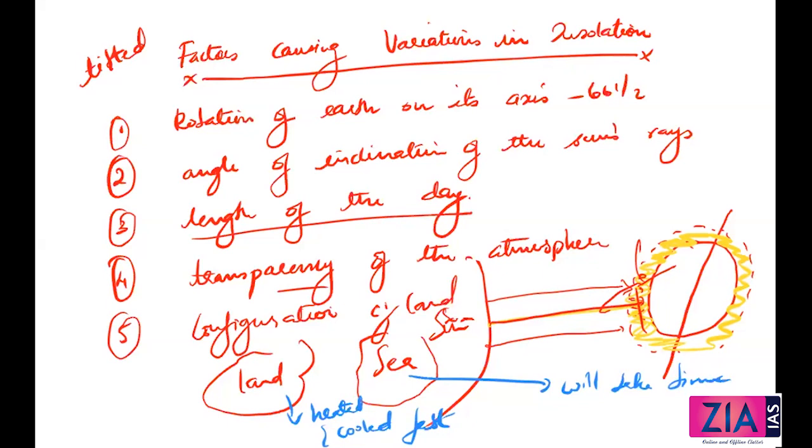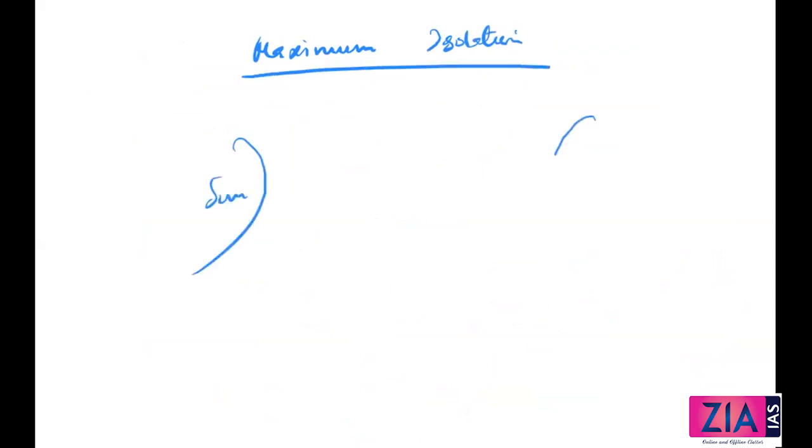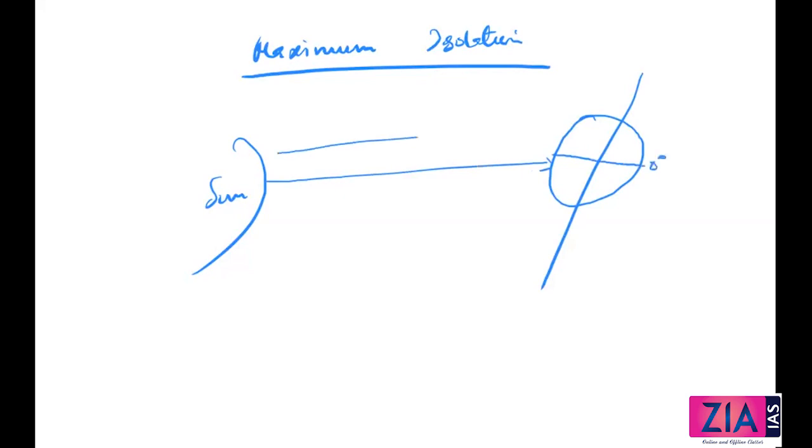We'll discuss something called maximum insolation, where it is coming. Because I'm talking about insolation, let's complete the topic entirely. Maximum insolation. So if this is the sun and this is the earth, sun's rays are falling. So abruptly, when you see in the picture, what do you think? Maximum insolation is falling on the equator. Because of that, the equator will be most heated. But it is not the fact.